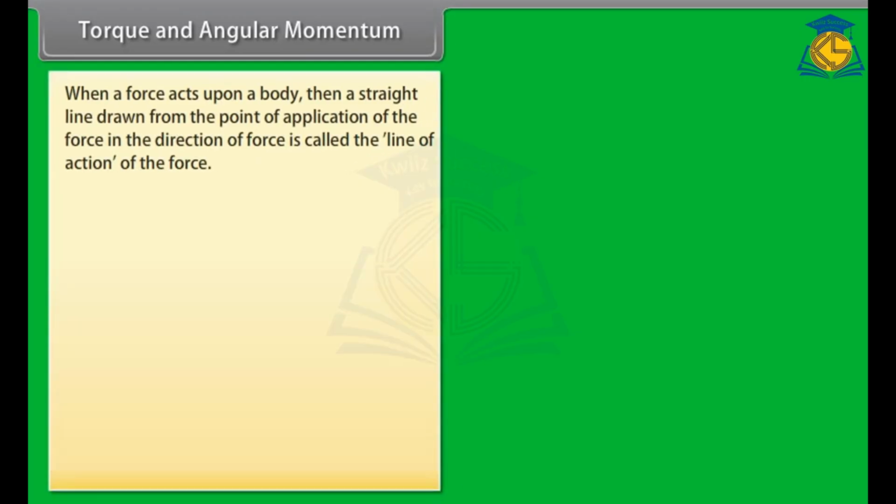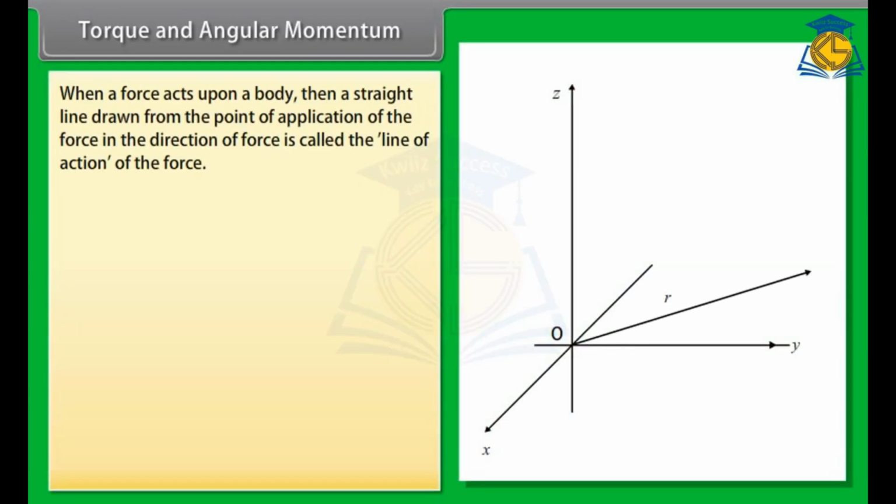Torque and angular momentum. When a force acts upon a body, then a straight line drawn from the point of application of the force in the direction of force is called the line of action of the force.